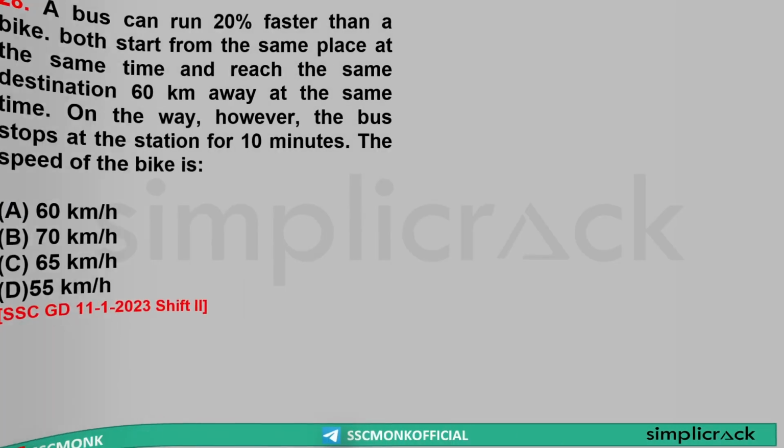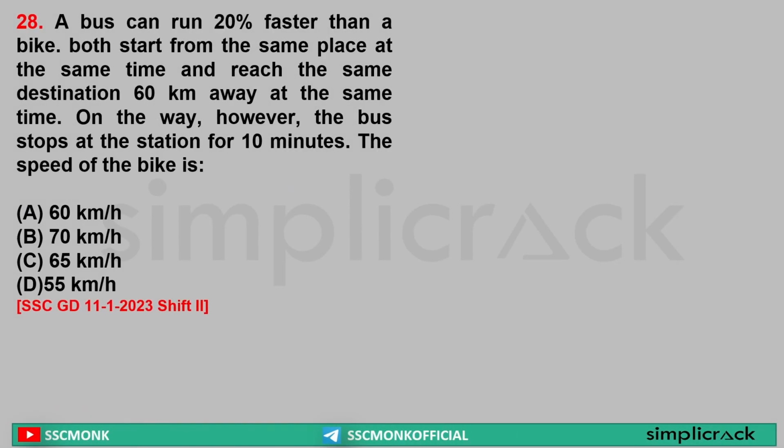Next. A bus can run 20% faster than a bike. Both started from the same place at the same time, reached the same. I think I have solved this question. So next,